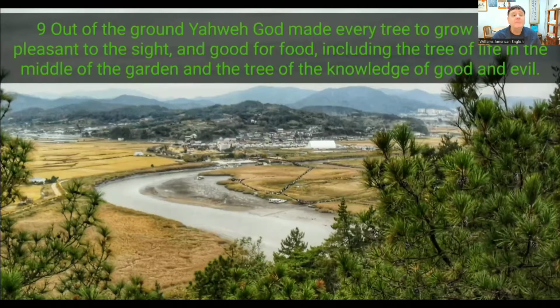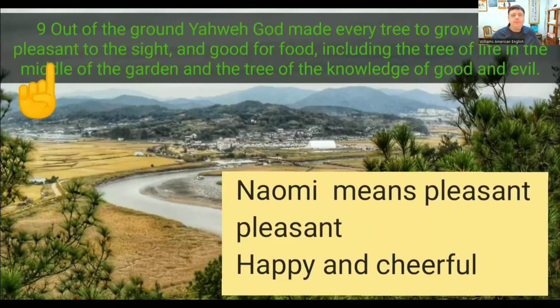Verse 9 says, out of the ground, Yahweh God made every tree to grow that is pleasant to the sight and good for food, including the tree of life in the middle of the garden, and the tree of the knowledge of good and evil. So here we have the word pleasant. Remember from the book of Ruth, we had Naomi and Ruth.